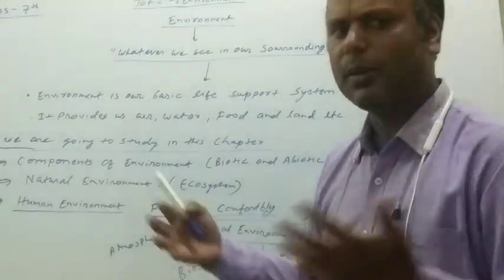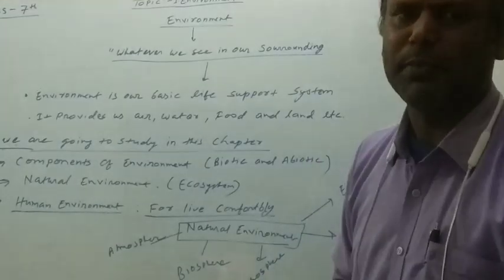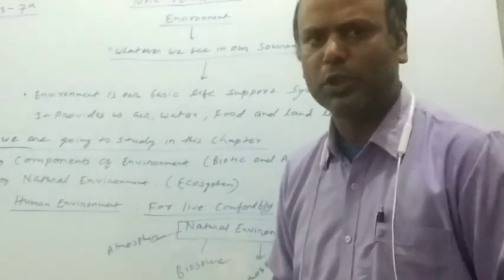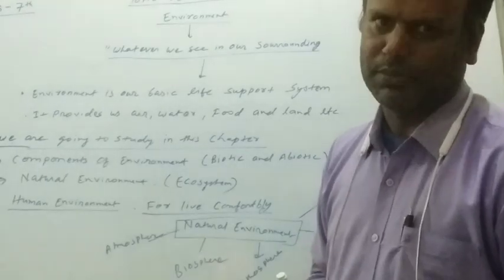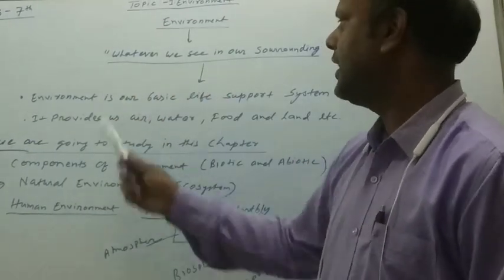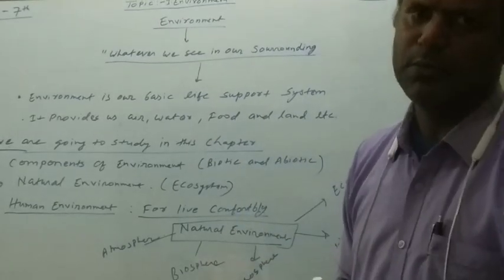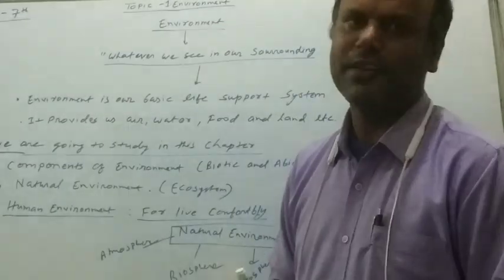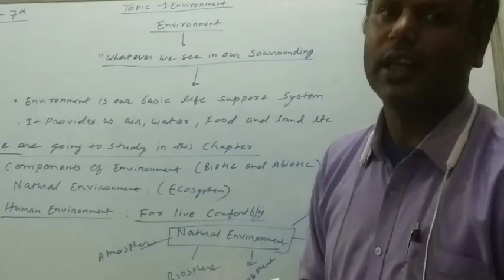जो भी वस्तु तुम अपने आसपास देखते हो या पाते हो जो आपके जीवन को सपोर्ट करती है, वो क्या है? वातावरण है या एनवायरमेंट है. Environment means whatever you see in your surrounding that supports your basic life. The things are called environment.